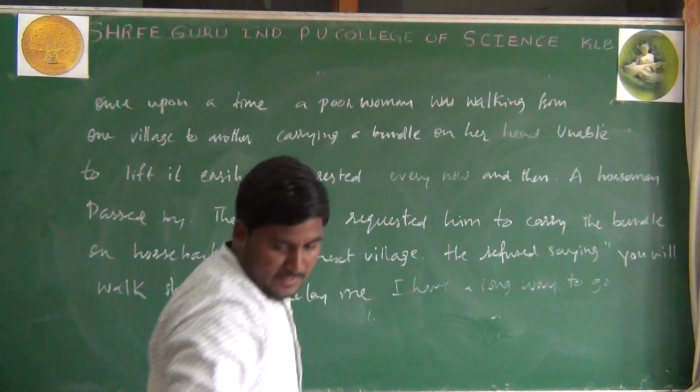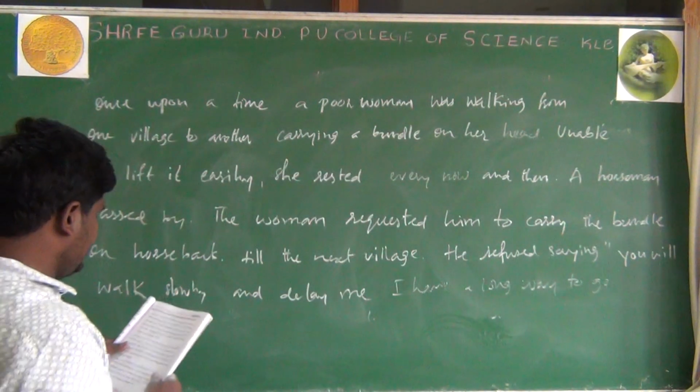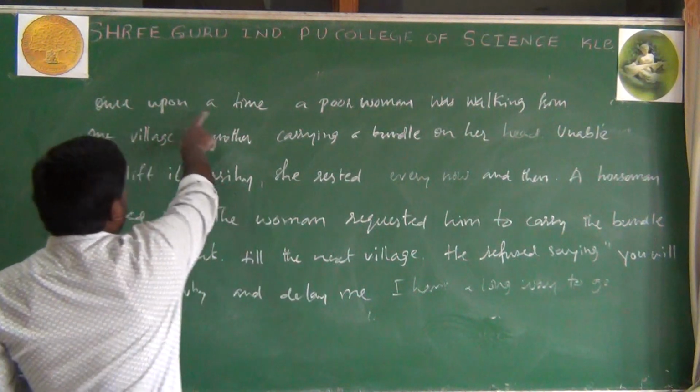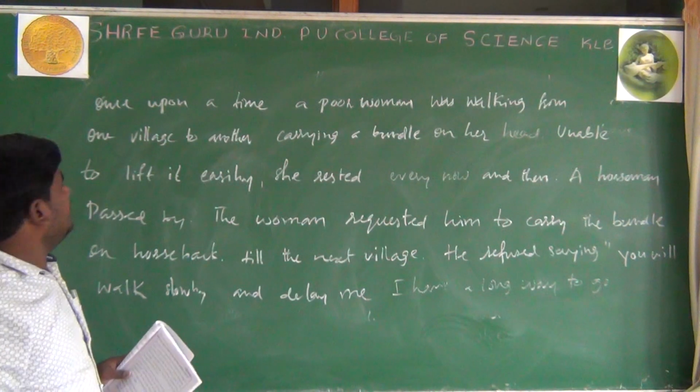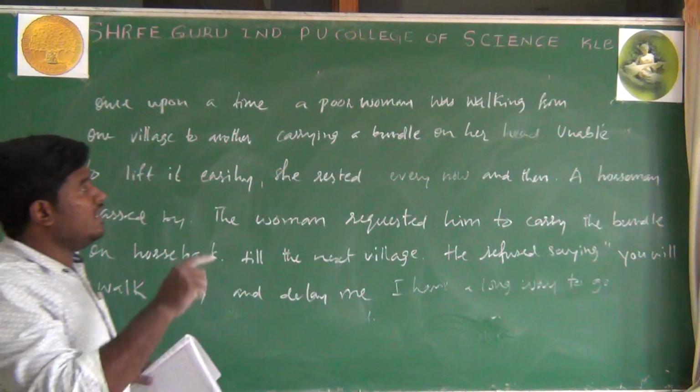So now we see what the underlined words are here. Once upon a time, a poor woman was walking from one village to another, carrying a bundle on her